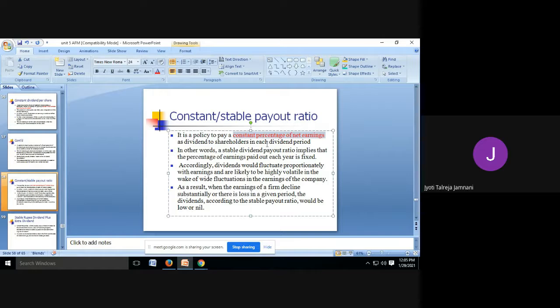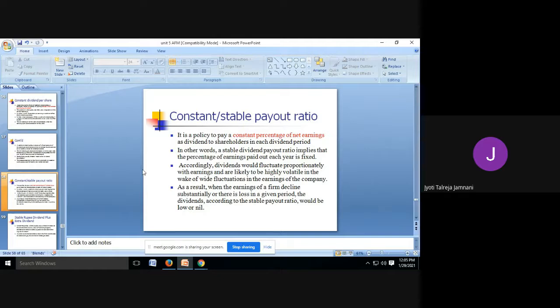In other words, a stable payout ratio implies that the percentage of earnings paid out each year is fixed. Accordingly, dividend would fluctuate proportionately with earnings. So, as and when your earnings change, the dividend will also change, because you are not paying a constant amount but a constant percentage. If earnings increase, you will calculate 10% on the higher earnings, so dividend will also increase. If earnings decrease, you will calculate 10% on the lower earnings, and the dividend will also decrease. So it fluctuates along with the earnings.